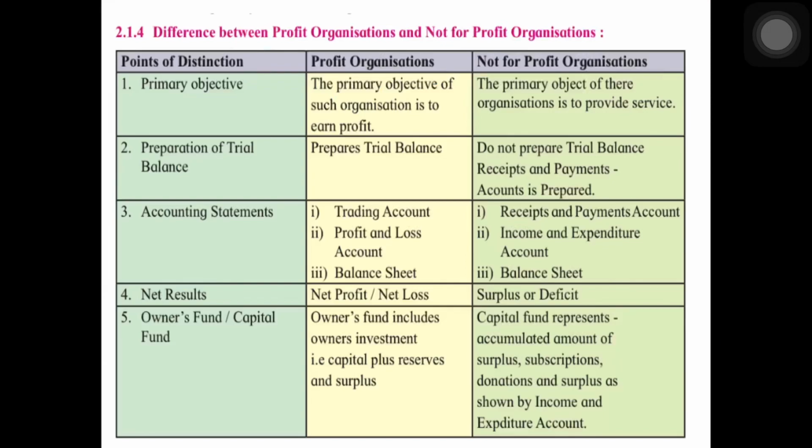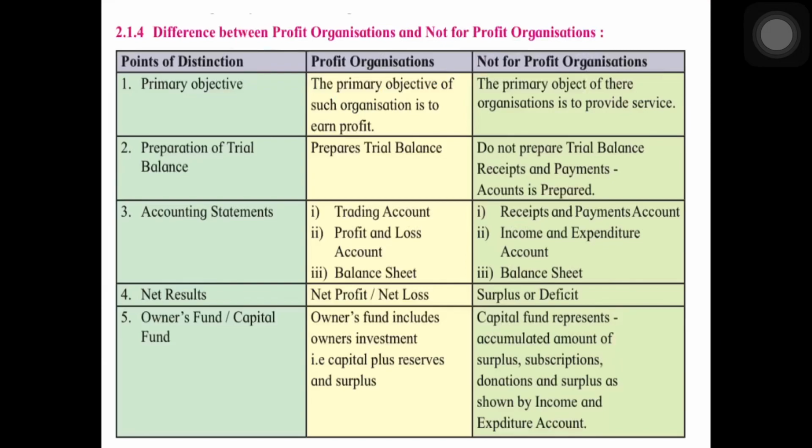Now let us see the difference between profit organizations and not-for-profit organizations. The first and the most important objective is that profit organization is formed to earn profit. That is the main objective. And NPO is formed to provide services. The second is profit organizations prepare trial balance, and in NPO no trial balance is prepared. Instead, receipt and payment account is prepared.